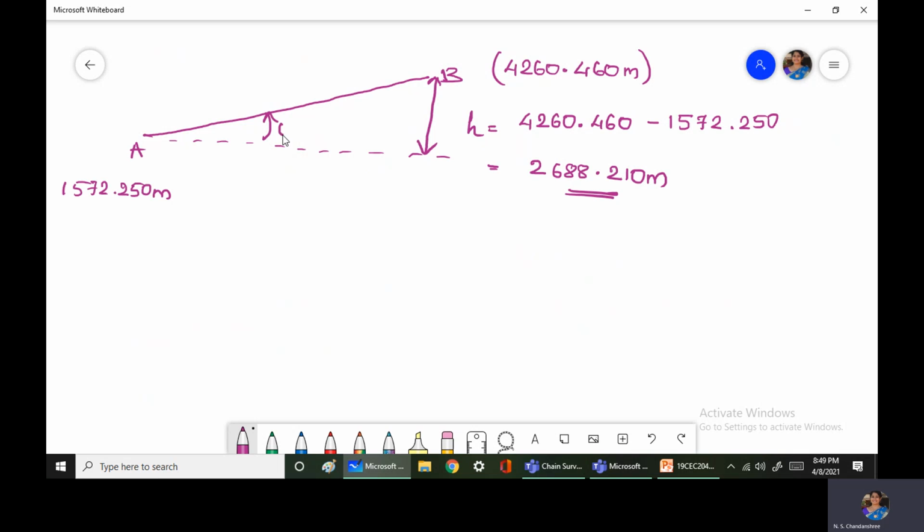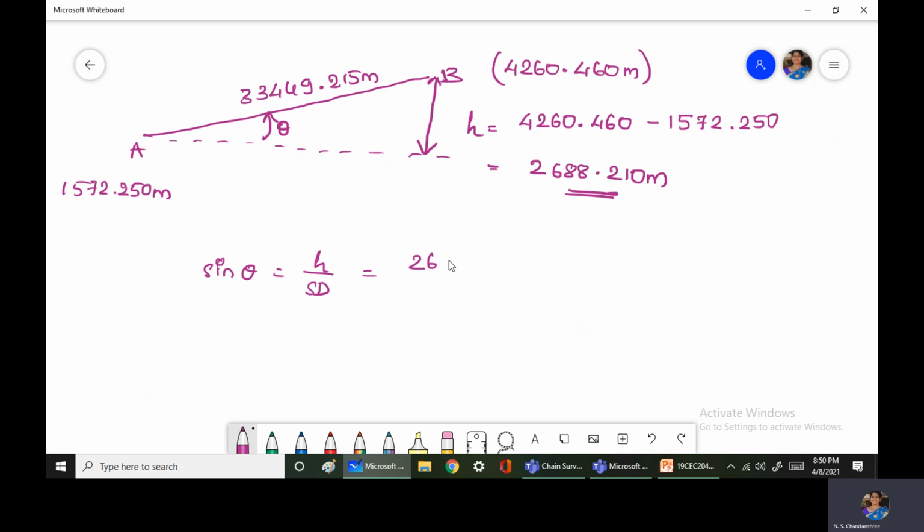We can even calculate the theta value. You can calculate the slope correction with the help of H itself, or we can also calculate the value of theta. So sine theta can be calculated by opposite side by hypotenuse, H by hypotenuse, the sloping distance. This distance is 33449.215 meters.